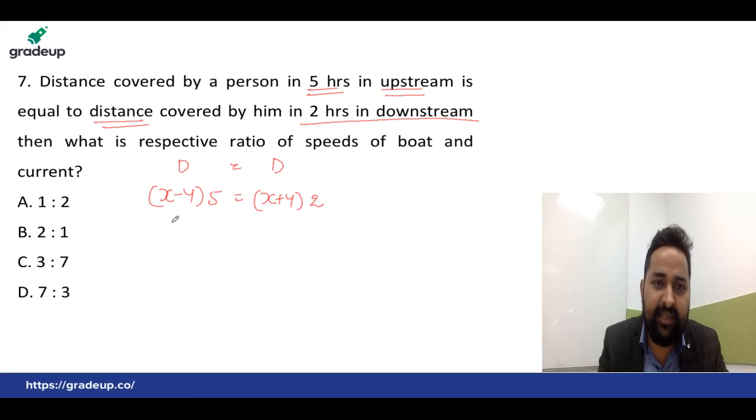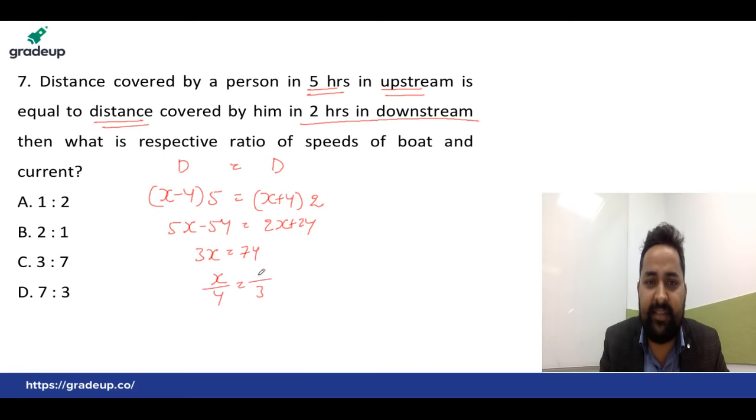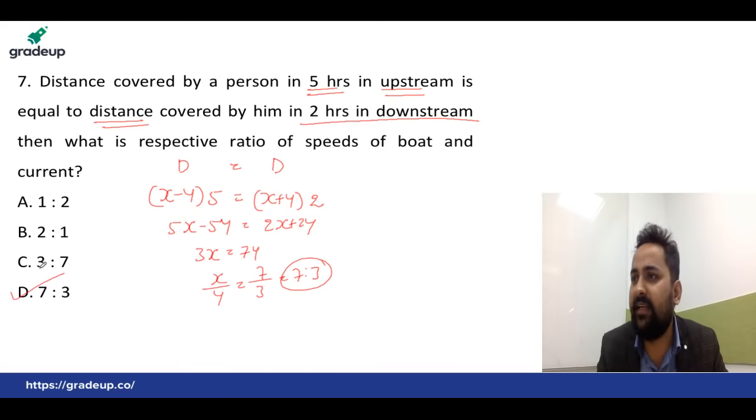Okay, let's multiply here. 5x minus 5y equals 2x plus what? 2y. Shift this: 5x minus 2x, 3x, and here 2y plus y, we can write 7y. You can simplify x upon y. This is 3 and this is 7. Answer must be 7:3. D is the right answer.